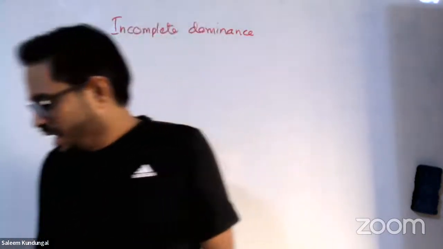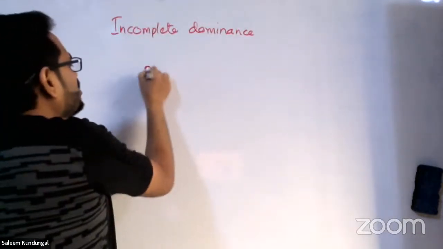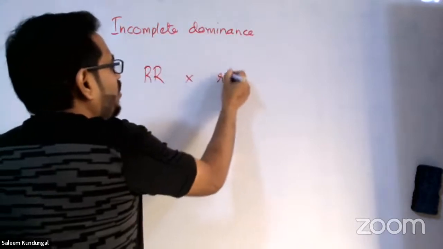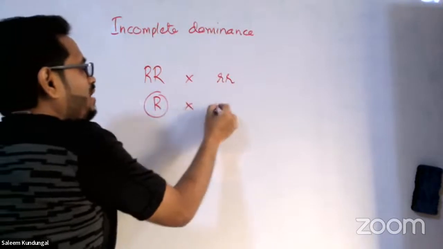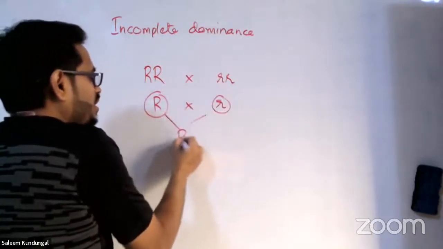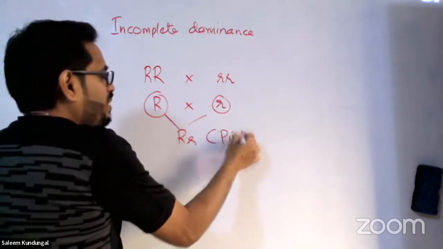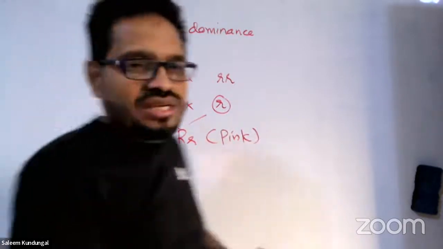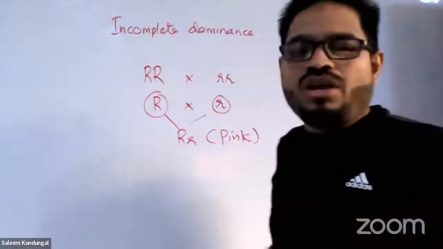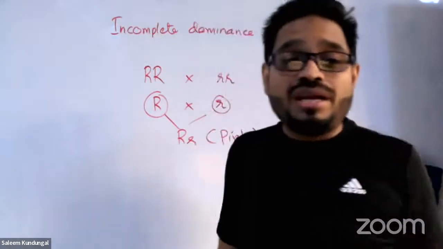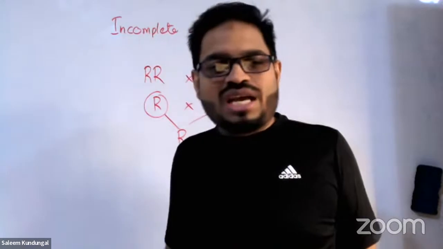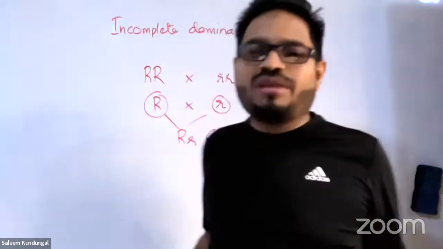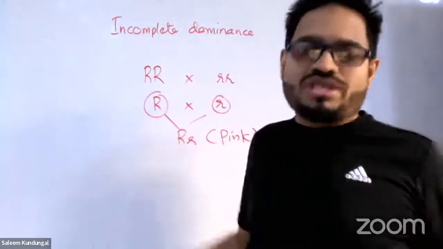Okay, and then let us get to incomplete dominance. What is that? Basically, in that plant, some flowers are red and some are white. So we use these letters: red and white flower. When we cross, the resultant flower became pink, meaning blending of character happened. And this goes entirely opposite to what Mendel told. I repeat, what was Mendel's finding? Characters never blend. Characters never blend, they never mix up. But in nature, we saw mixing of character, right?